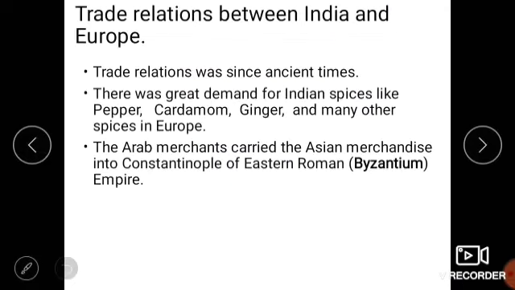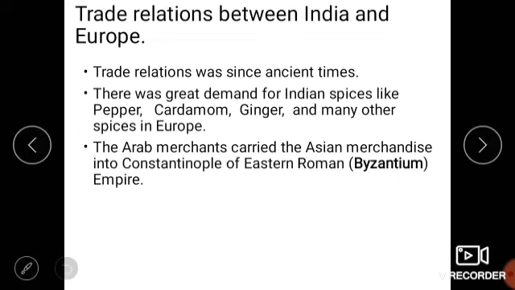First, let us see what was the thing before. So, trade relationship between India and Europe. How was the trade relationship? What is trade? Trade means nothing but buying and selling of goods. Buying and selling of goods is known as trade. So, how were the trade relations between India and Europe? Trade relationship was there since ancient times.